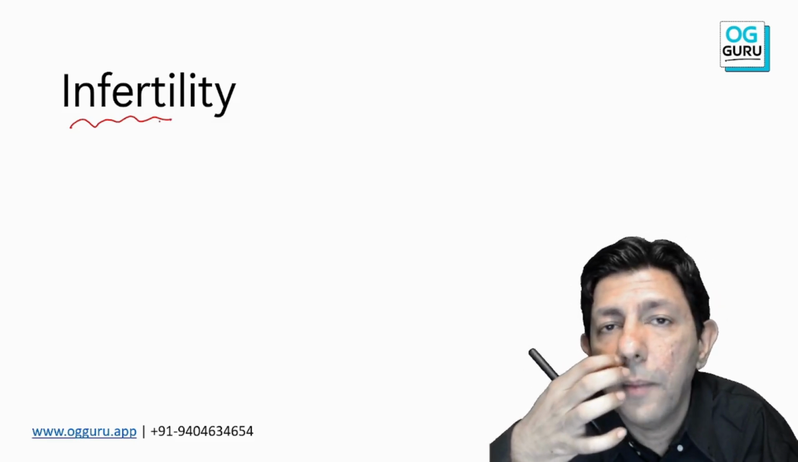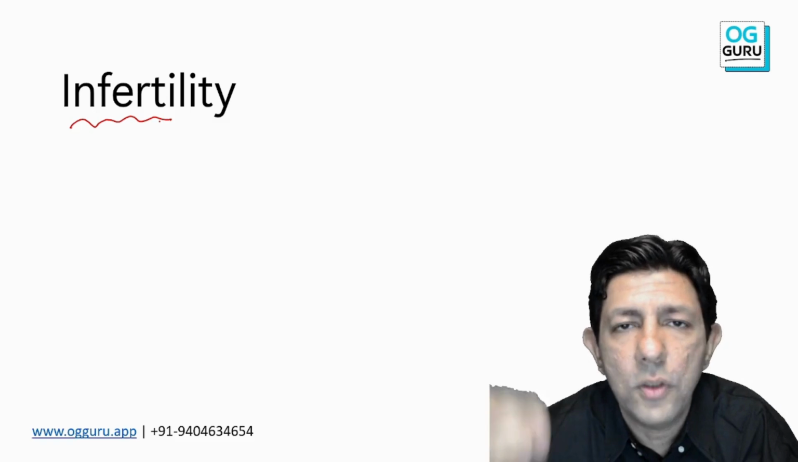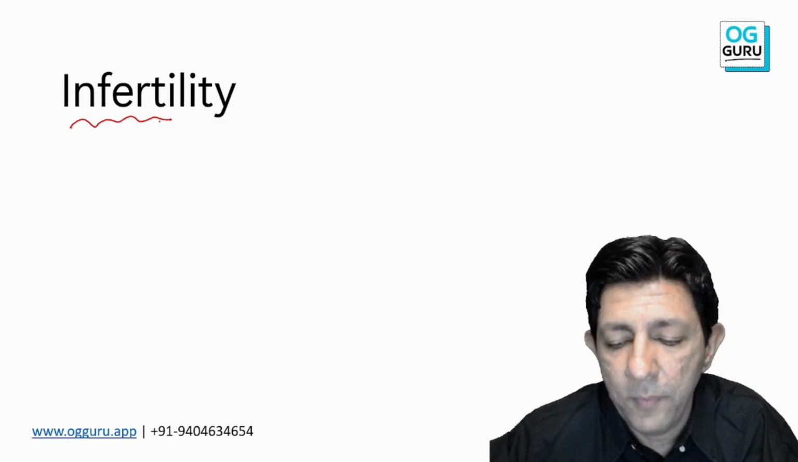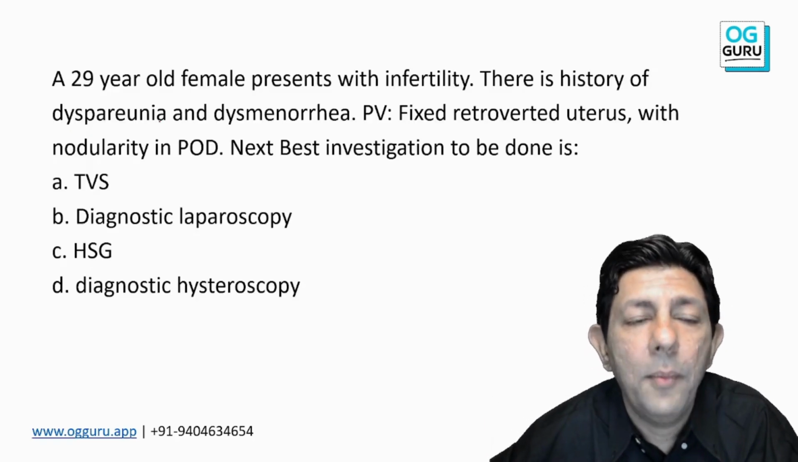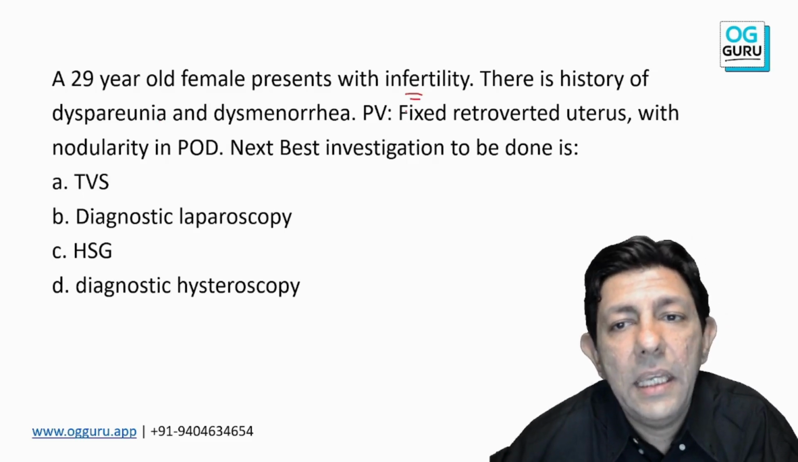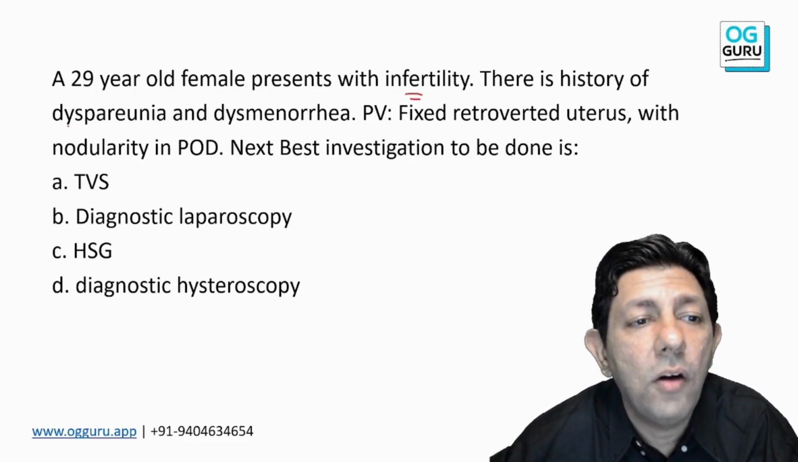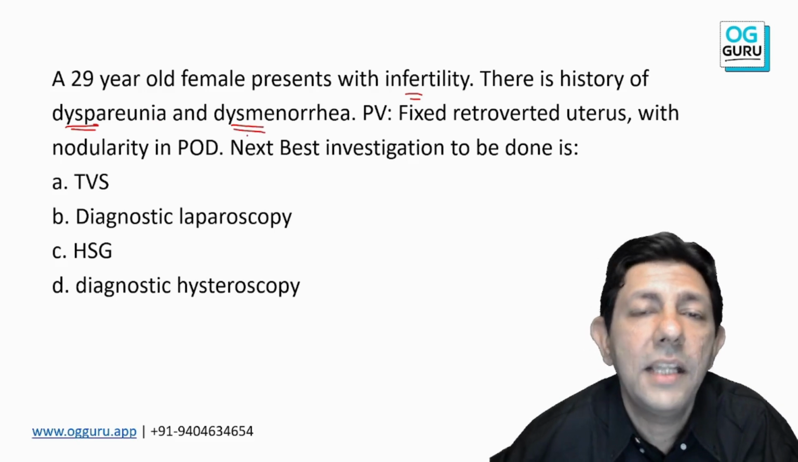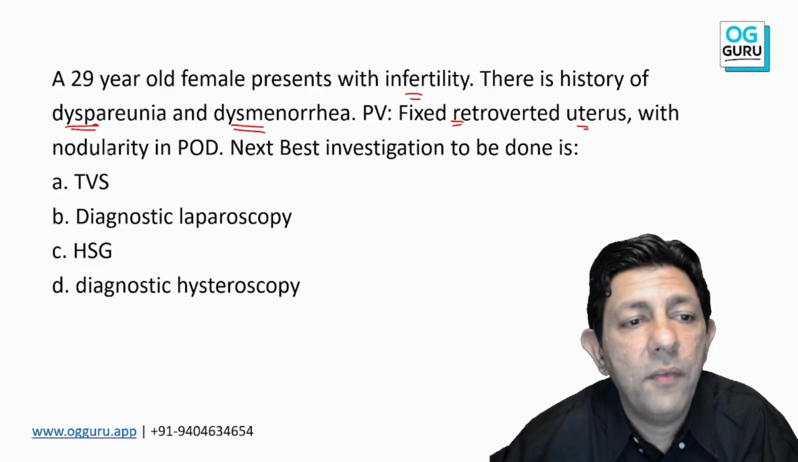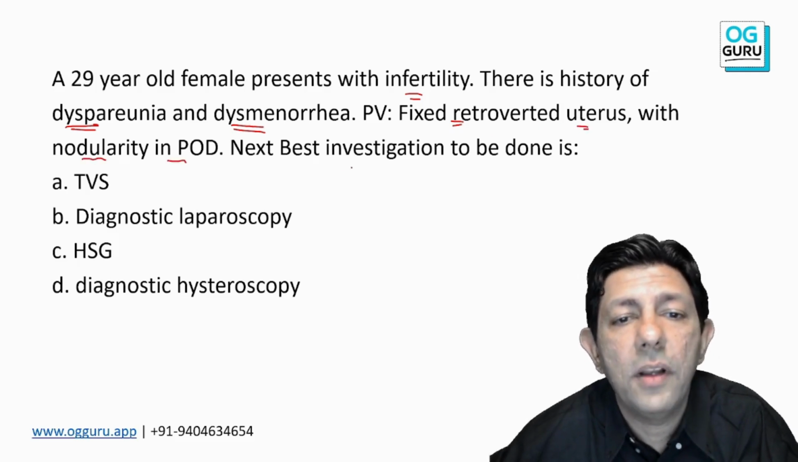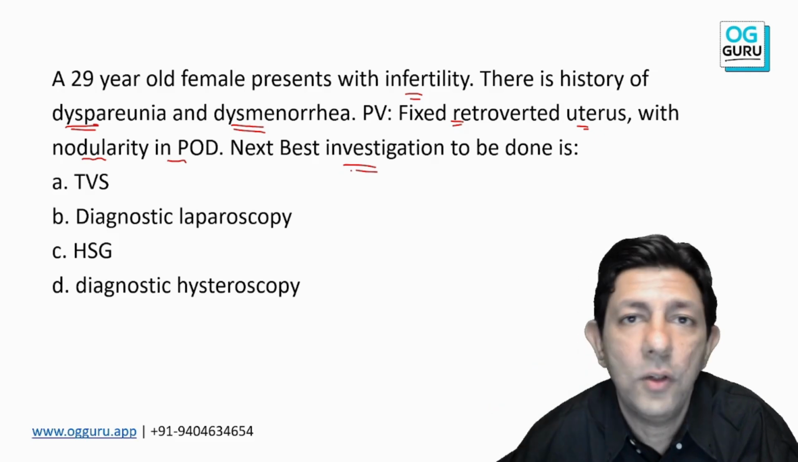One question comes for sure in infertility, lot of things, tubal testing, male factor, female factor. So let's see what our question is: a 29-year-old lady, infertility, history of dyspareunia, dysmenorrhea, uterus retroverted with some nodularity in the pouch of Douglas. Next best investigation to be done.